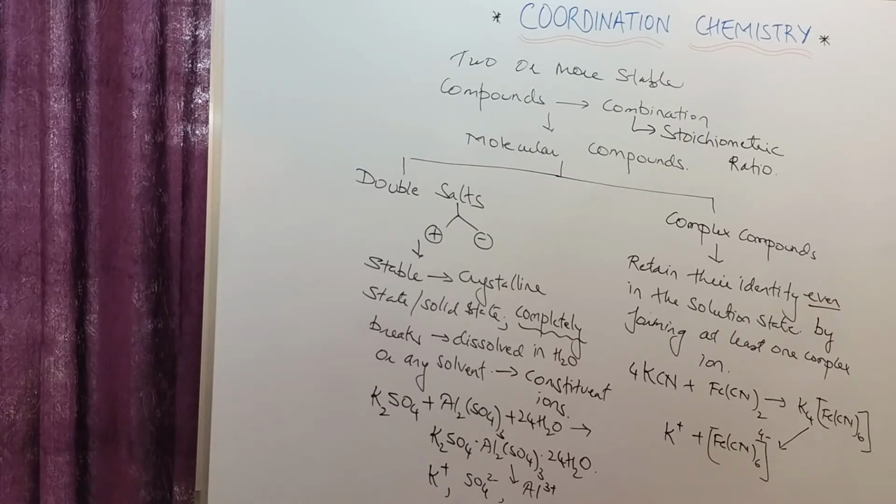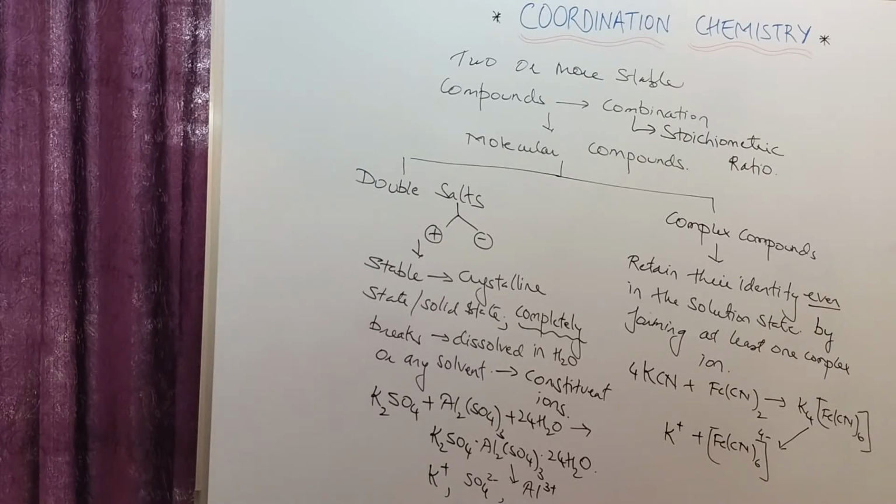The other category of a molecular compound is going to be complex compound. Those are the molecular compounds which will retain their identity even in the solution state. And that is why, it is formed by formation of a complex ion. I give a simple example, KCN reacting with ferrous cyanide. It gives you K4FeCN6. Now K4FeCN6 breaks down to give you a potassium ion and FeCN6 4-. Now FeCN6 4- is a complex ion. It has got properties altogether different from those of the constituent ions, and therefore it is the one which is responsible for retaining the identity.